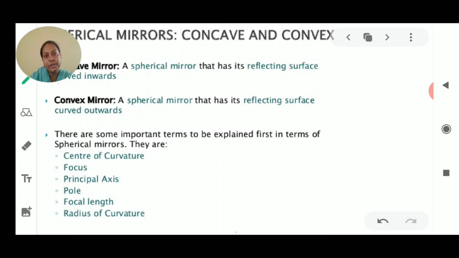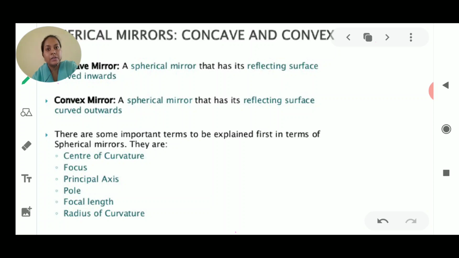How is this reflection happening when the light rays are coming from the light source, and then strike any shiny surface? Now the surfaces were of two types: the first one is the even surface and the second one is the uneven surface. The even surface always shows regular reflection, meaning whenever the light strikes the shiny surface and bounces back, it gets reflected, and that light is known as the reflected light.